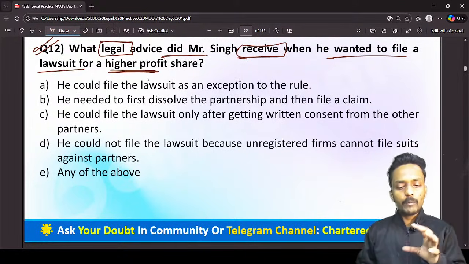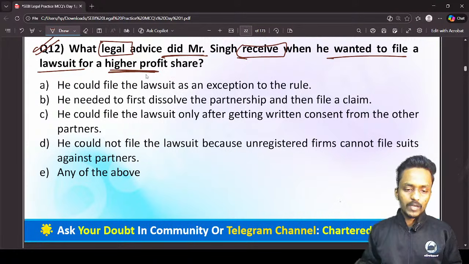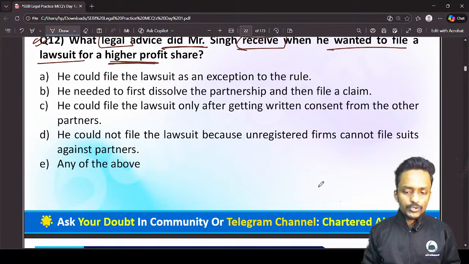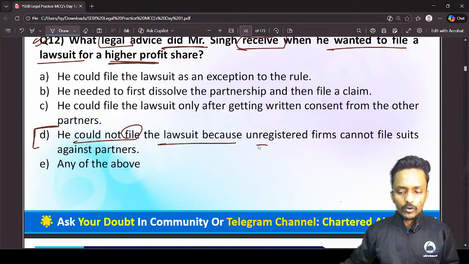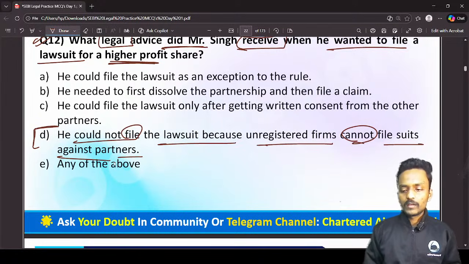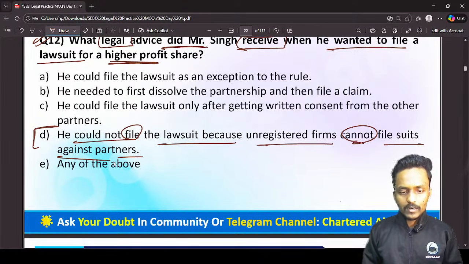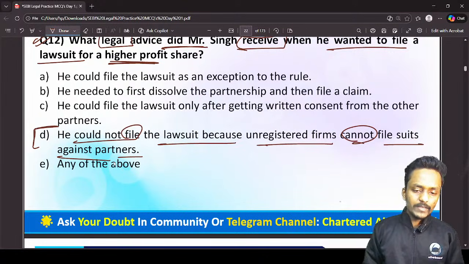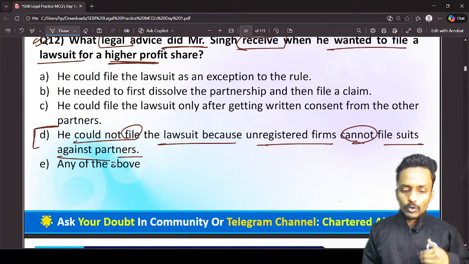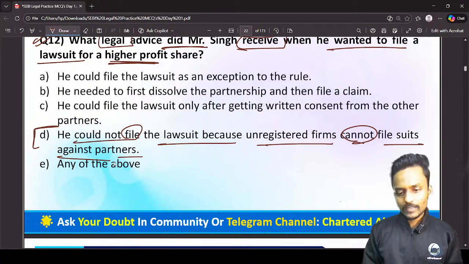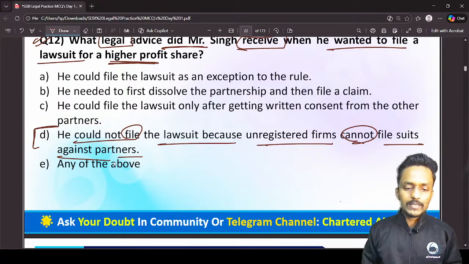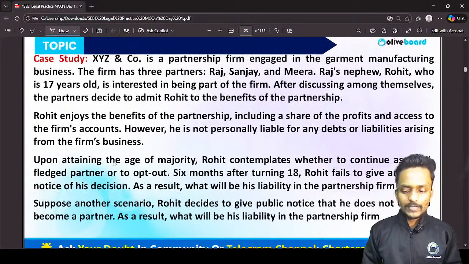Why, sir? Because the partnership is totally unregistered. So what will be the correct answer, sir? In this question, the correct answer is he could not file the lawsuit because the firm is unregistered, and an unregistered firm cannot file a suit against the partner. In such a case, an unregistered firm has no power to file a suit. That's the reason this is the correct answer. So if you selected option D, yes, of course, your answer is correct.